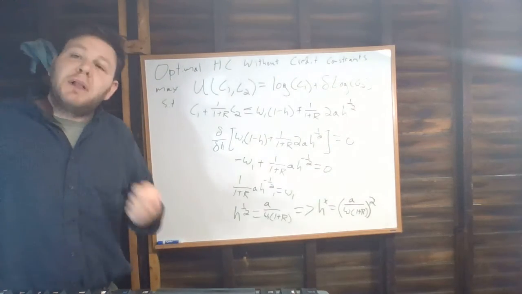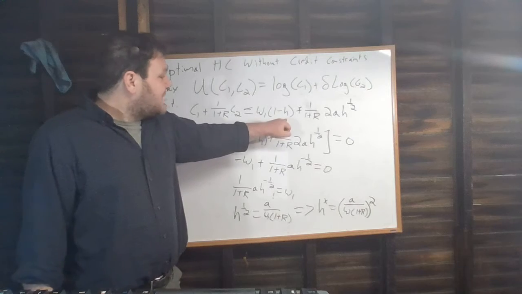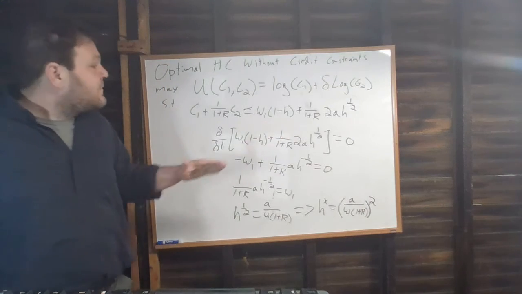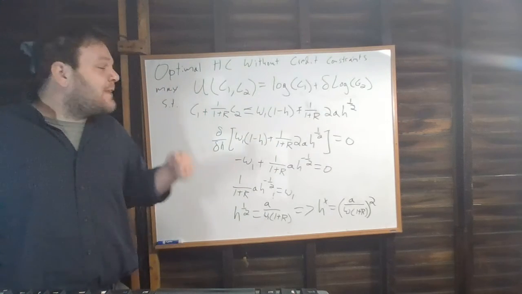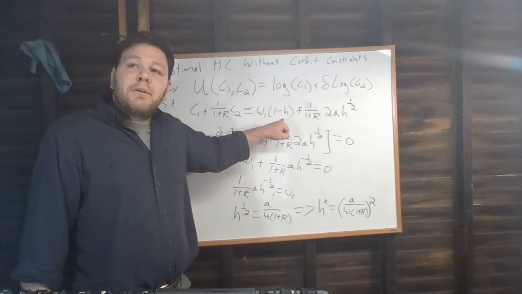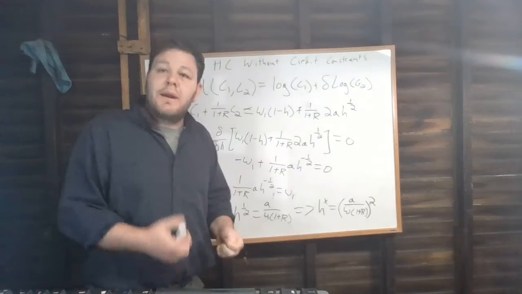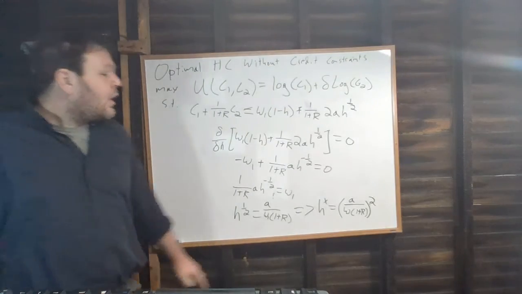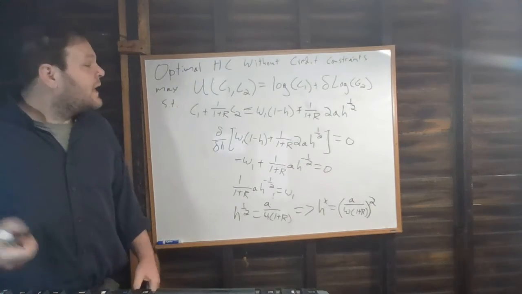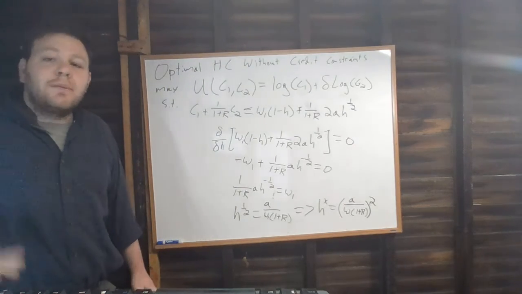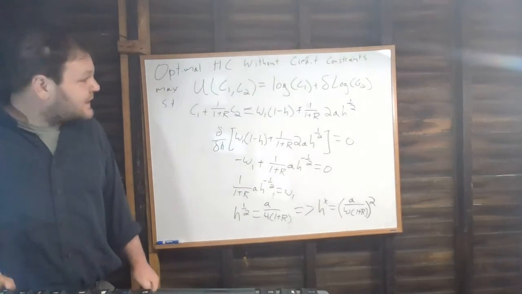And so if that was my plan, I would still only want to choose H up until the point that I could shift money to my future self as effectively through human capital as I could through savings, right? In other words, when the rate of return on human capital equals the rate of return on savings, which is 1 plus R.